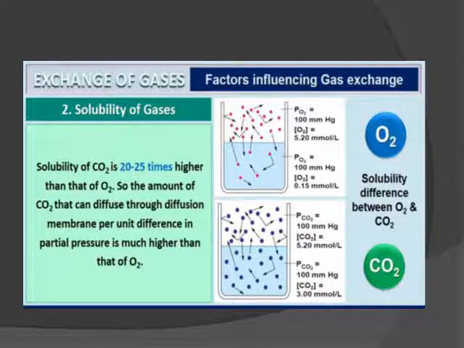Next is the solubility of the gases. Solubility of CO2 is 20 to 25 times higher than O2. So the amount of CO2 that can diffuse through the diffusion membrane per unit difference in the partial pressure is much higher than for O2. So there is a solubility difference between O2 and CO2, and CO2 shows more solubility as compared to O2.